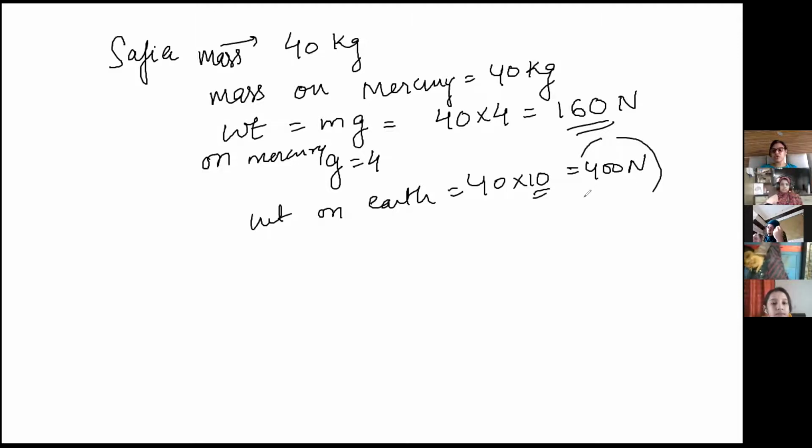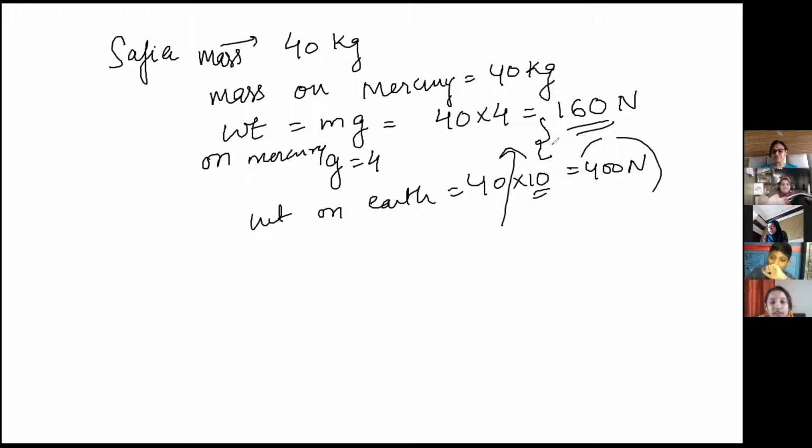ठीक है? तो यहाँ पे क्या हो गया? Slimming नहीं हुआ. Okay? कोई exercise करके you have not slimmed down. This is because of G. Okay? So it is not that from 400 you got to 160 Newton without doing any exercise, just by going to space. It doesn't happen.